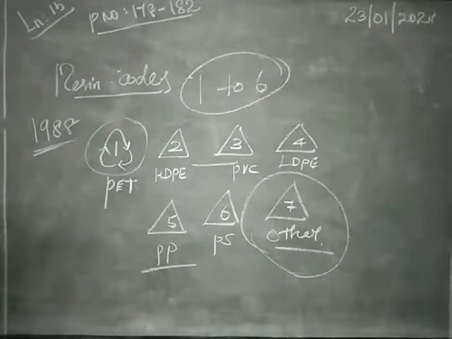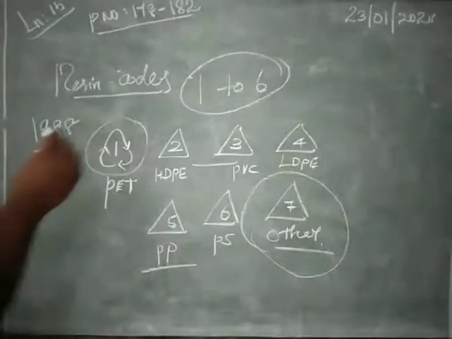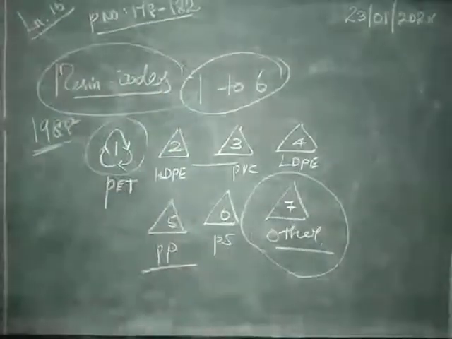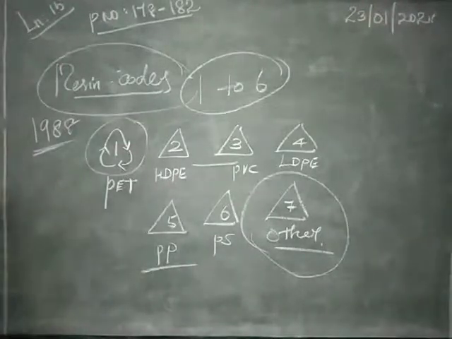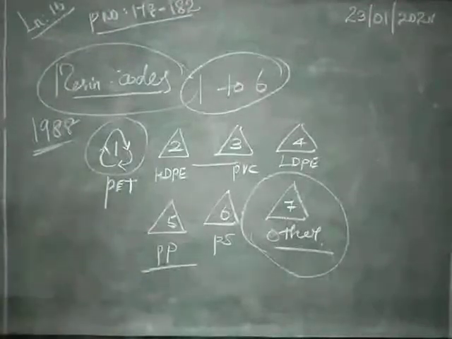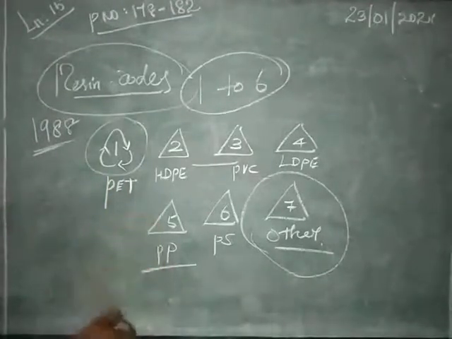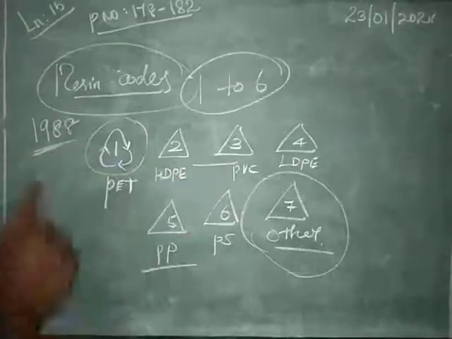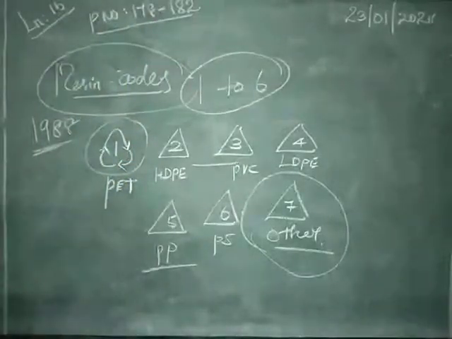So how do we identify the resin codes? If you are buying a milk packet or something, either on the bottom, the top or the middle, they have pasted the resin code. Based on this we can identify what type of chemicals they have used to make this type of plastic. Suppose you are using a water pouch, with the help of the resin code we can identify what chemicals are present in the pouch.